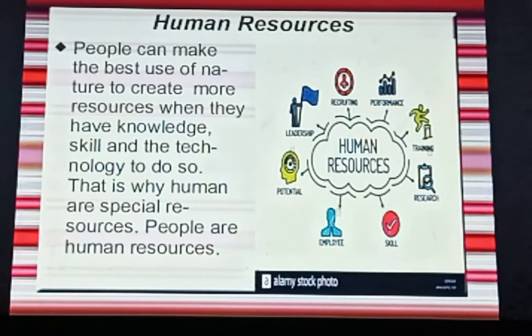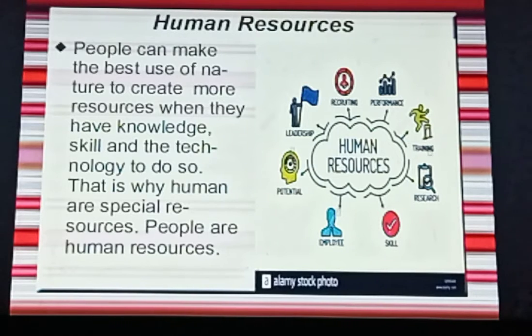So people can make the best use of nature to create more resources when they have knowledge, skill, and technology to do so. That is why humans are special resources and people are human resources.